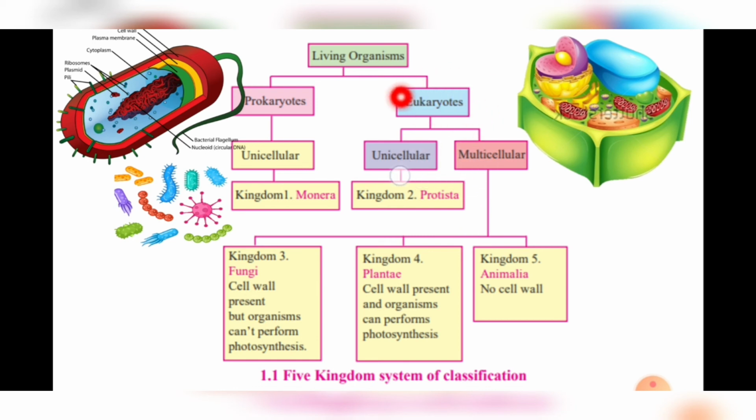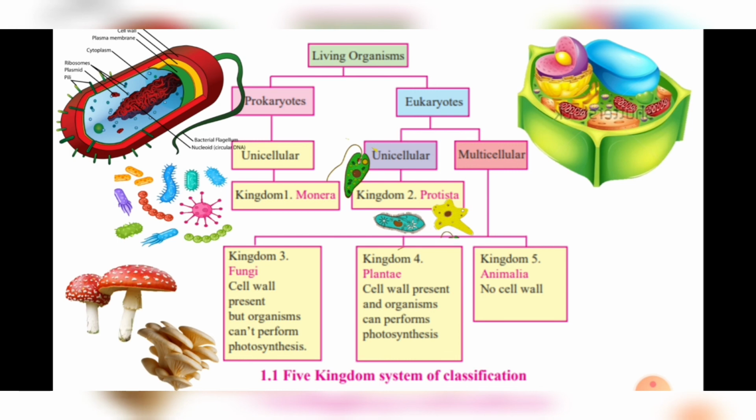Eukaryotes are classified into two categories: one is unicellular and the other is multicellular. In unicellular eukaryotes we have kingdom Protista. These living organisms are unicellular, but which type of cell structure do they have? They have eukaryotic cell structure. And in multicellular we have a total of 3 categories: one is fungi, another is plantae and the third is animalia, that is the animal kingdom.